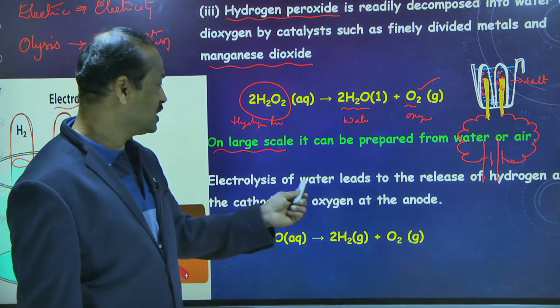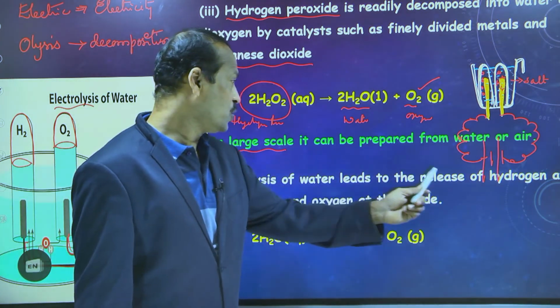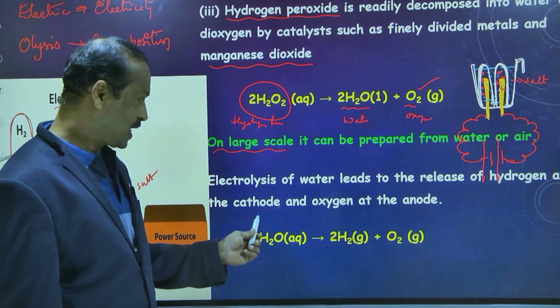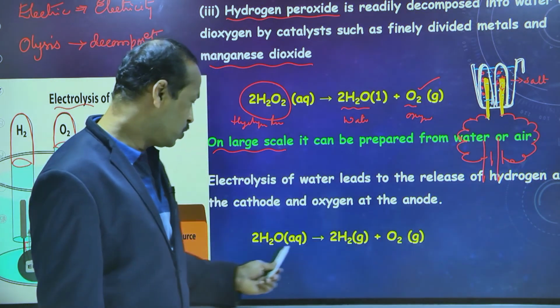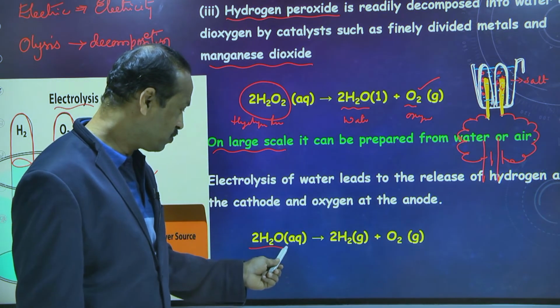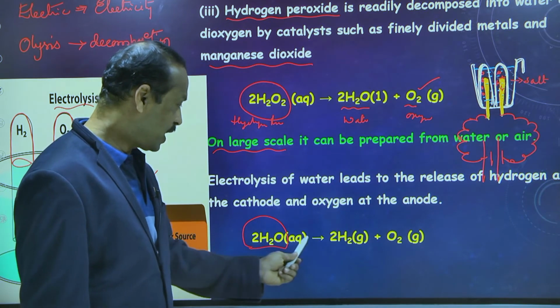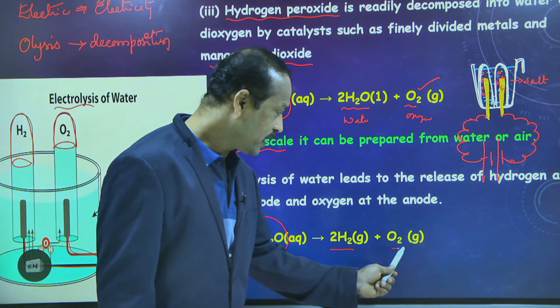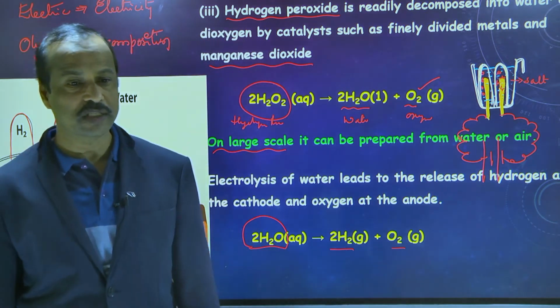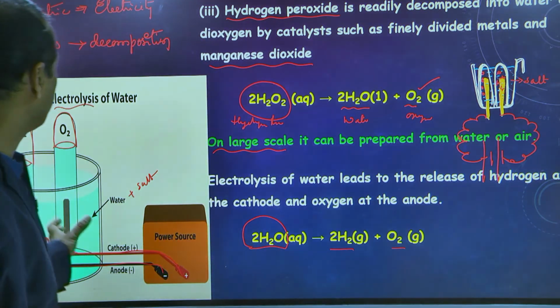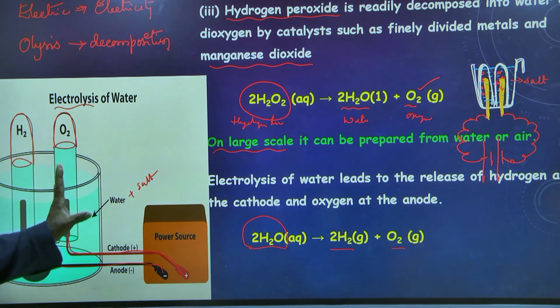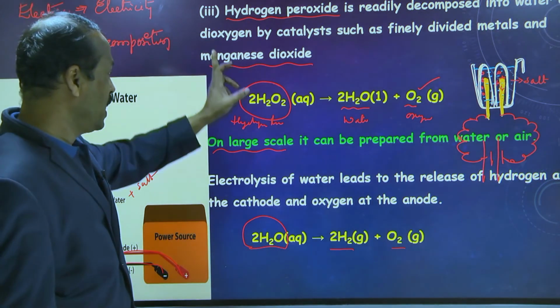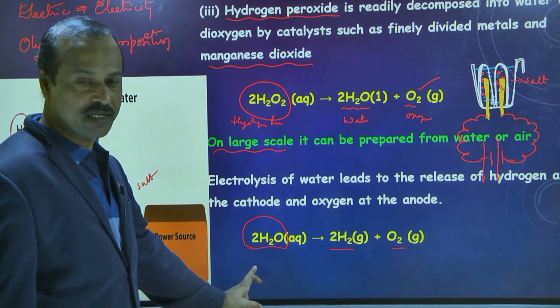Electrolysis of water leads to the release of hydrogen at the cathode and oxygen at the anode. So H2O is the formula of water, and on passing electricity, we get hydrogen here and oxygen here. So this is about the preparation of oxygen from peroxide and from electrolysis. Is this clear?